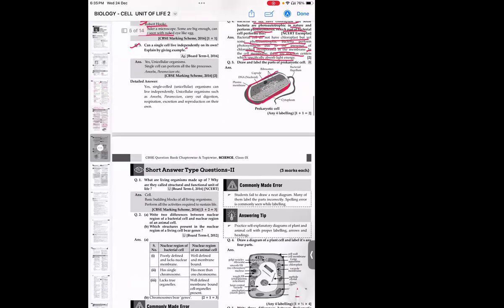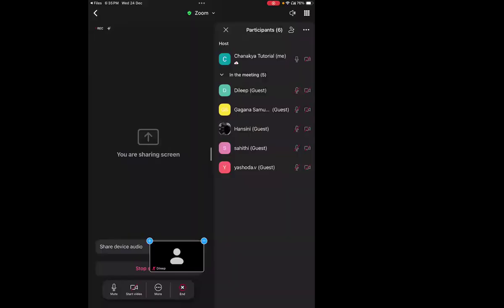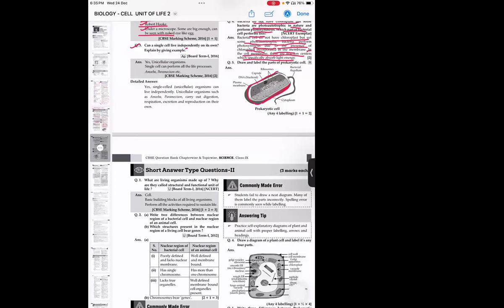Now, short answer type question 2. What are living organisms made up of?